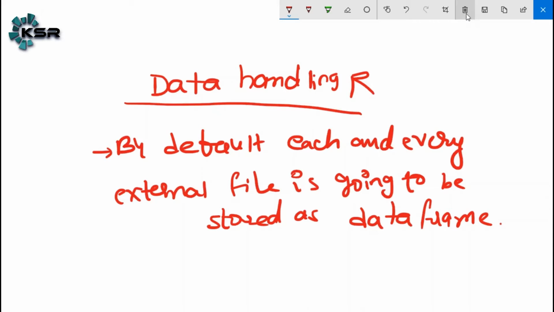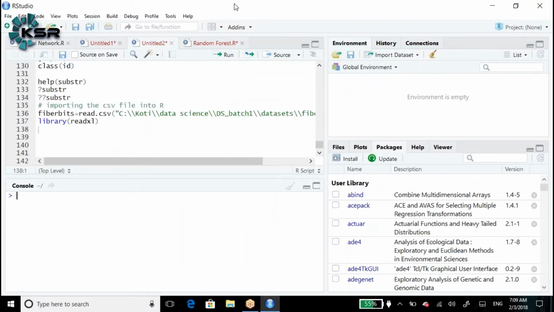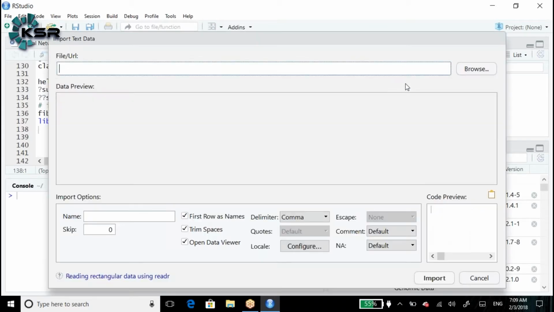The next point is how do we deal with the data? How do we import the data into the tool? Let's do a practical session. Here we are going to see how we read the data from text. First, we are reading the CSV file.